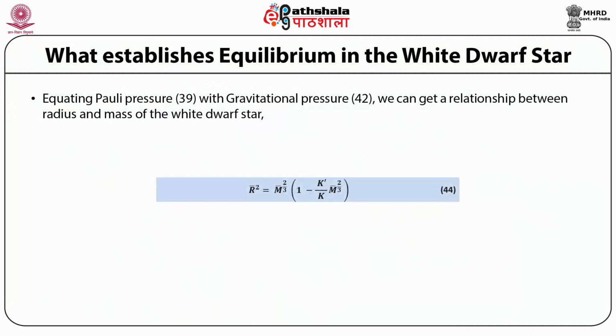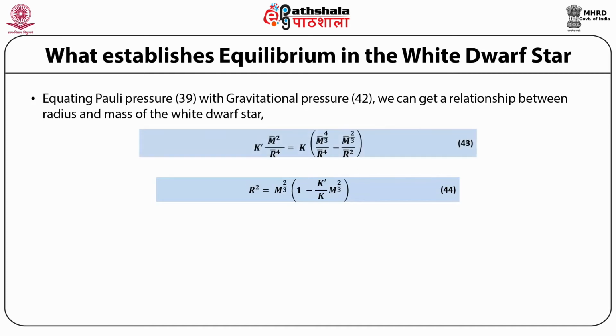Equating Pauli pressure equation 39 with gravitational pressure equation 42, we can get a relationship between radius and mass of the white dwarf star, that is k dash multiplied by M bar squared divided by R bar raised to power 4 is equal to k times M bar raised to power 5 by 3 divided by R bar raised to power 4 minus M bar raised to power 2 by 3 divided by R bar raised to power 2. Rearranging, R bar squared is equal to M bar raised to power 2 by 3 multiplied by 1 minus k dash upon k M bar raised to power 2 by 3.